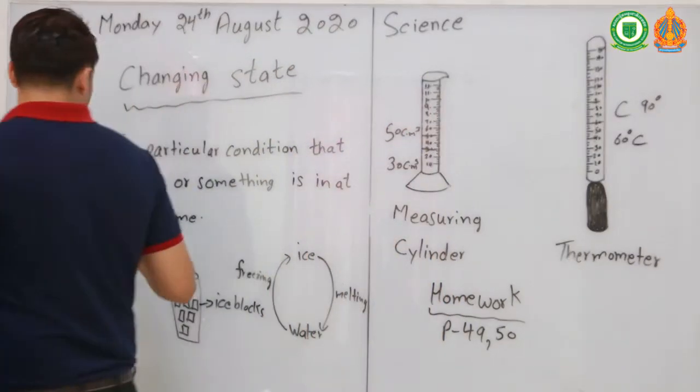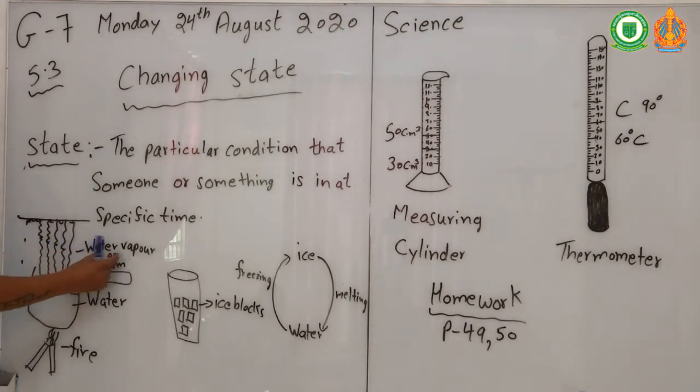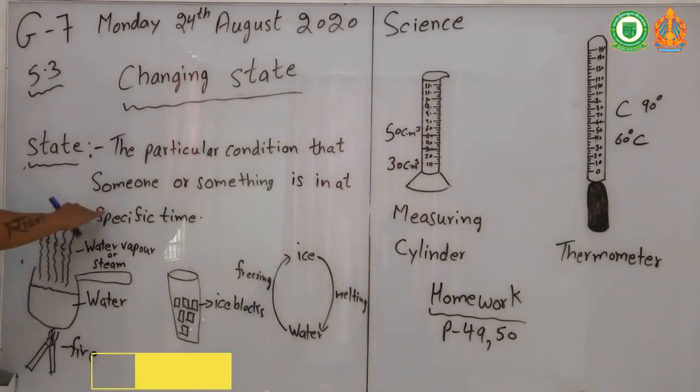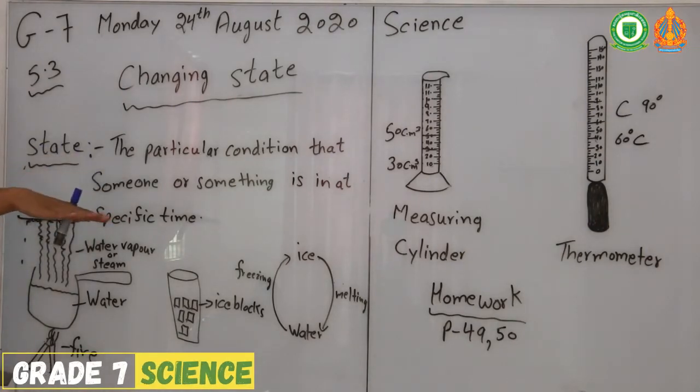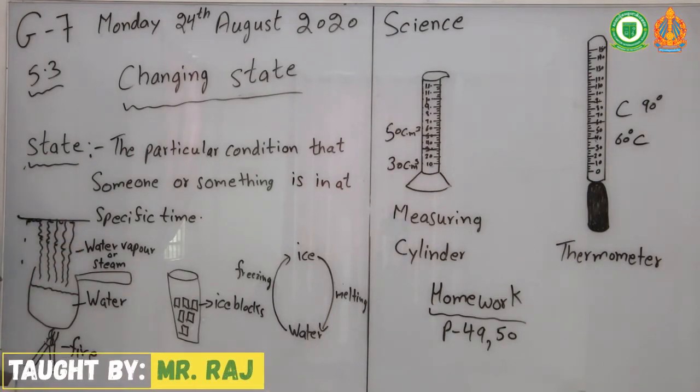So how do states change? Like you can see, here is water and fire. The water is boiling and then it becomes water vapor or steam, an invisible gas, but we can see the steam. If you cover it to stop the steam, it gets cold and becomes liquid again. That is what we call condensation.